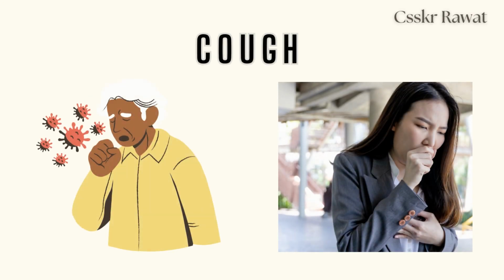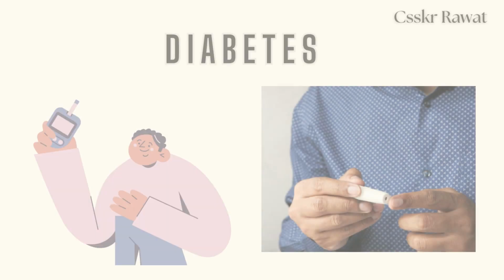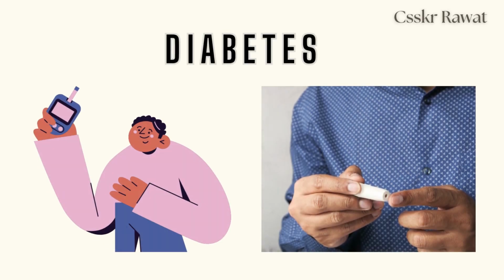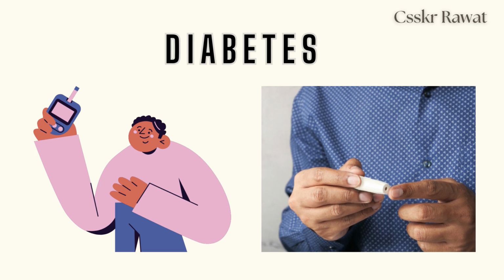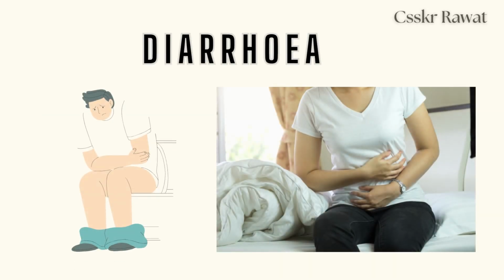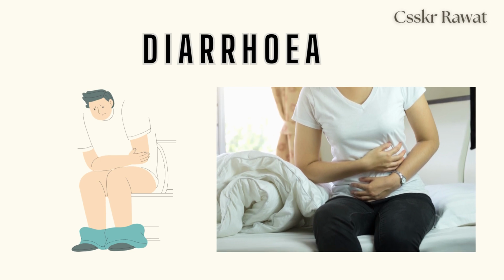Cough. Big sneeze that comes from your throat or chest. Diabetes. A set of disorders characterized by an excess of sugar in the blood. Diarrhea. Loose watery waste that occurs more frequently than normal.